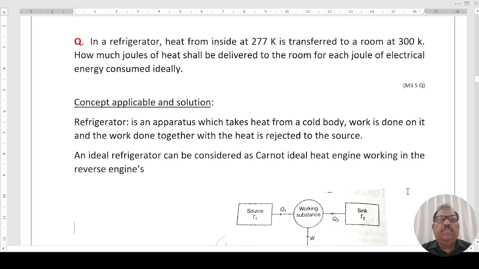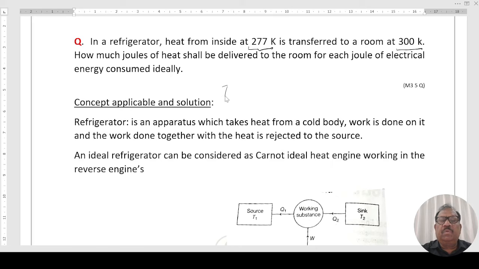Question is, in a refrigerator, heat from inside at 277 Kelvin is transferred to a room at 300 Kelvin. How many joules of heat shall be delivered to the room for each joule of electrical energy consumed, ideally?